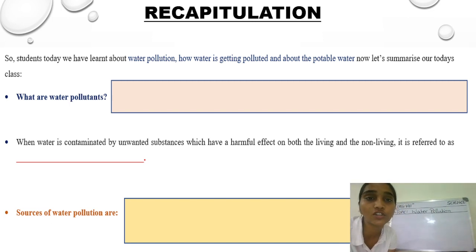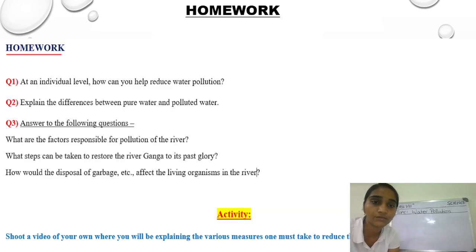And what are the sources of water pollution, students? Yes, dumping of garbage in the river, the bathing chemicals released from bathing and after washing utensils, and also on the ghats when people do the puja, they throw unwanted things, right? And the chemicals coming out from the factories or industries. So these are some of the sources of water pollution.